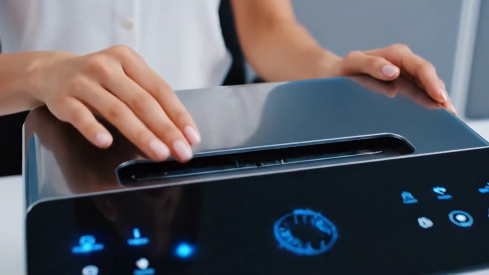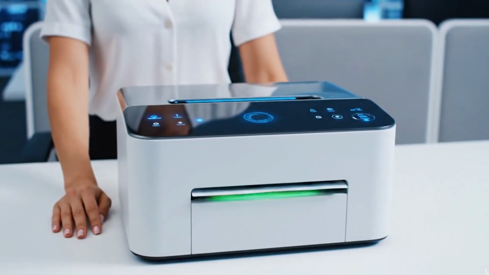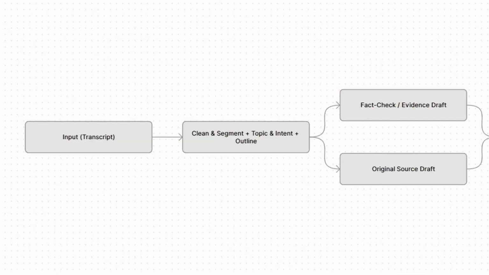Now that you understand the fundamentals of prompt creation, let's apply that knowledge in a real-world example. We're going to build an automated blog creation system. The concept is simple. Input your video transcript and output a polished, publication-ready blog post. Here's how our workflow will be structured. We'll first clean and segment the transcript while identifying the main topics, viewer intent, and creating a clear outline.